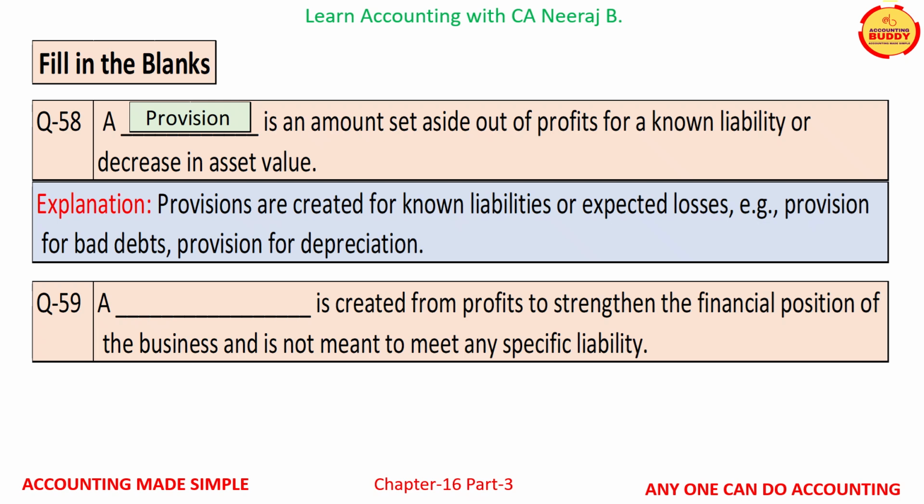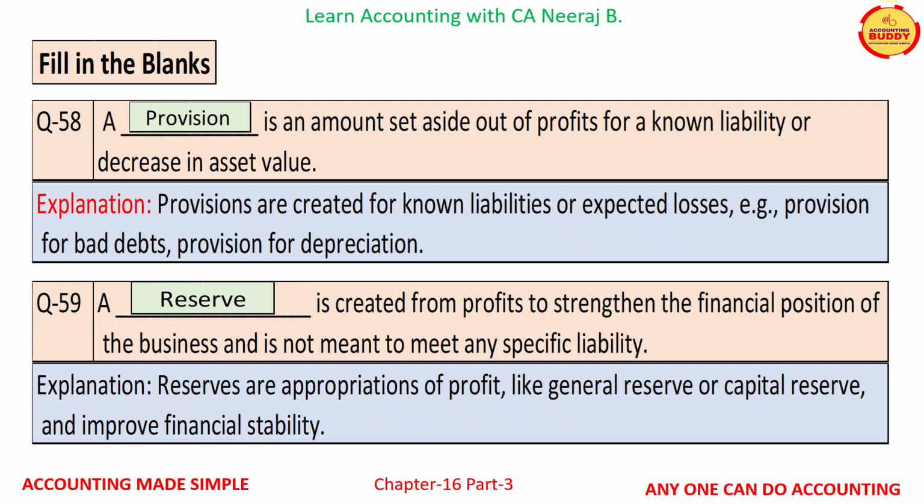Question number 59 is, a dash is created from profits to strengthen the financial position of the business and is not meant to meet any specific liability. And the correct word is reserve. Reserves are appropriation of profit like general reserve or capital reserve, and it improves the financial stability of the business.